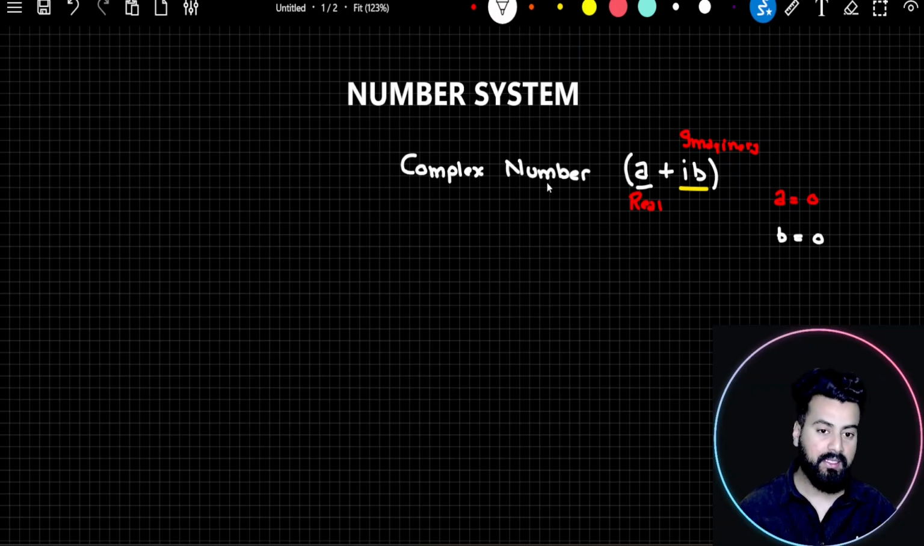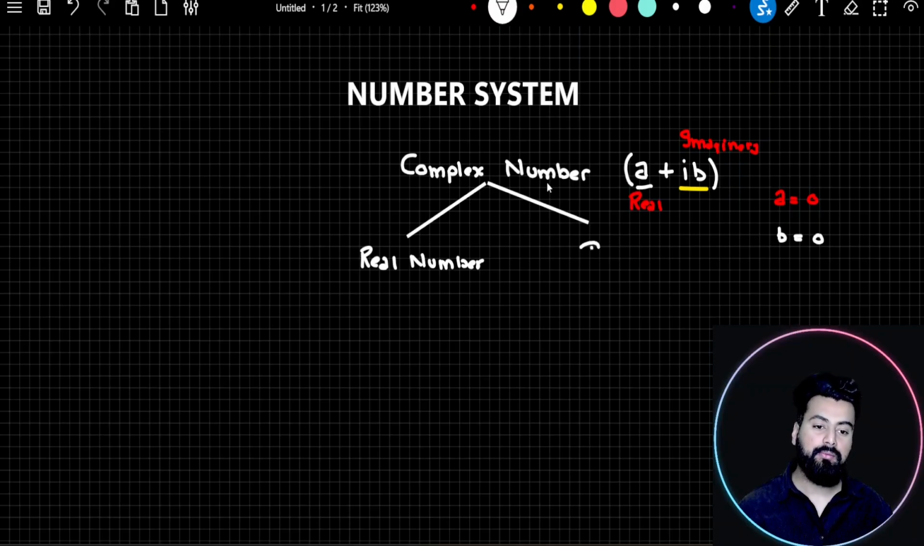So can I say complex numbers can further be divided in two parts? One category of numbers would be called real numbers and another category of numbers would be called imaginary numbers. So what we have understood is that complex numbers can be divided in two parts, real numbers and imaginary numbers.